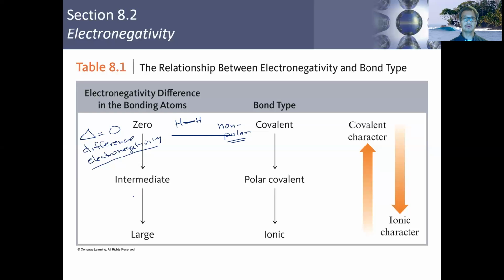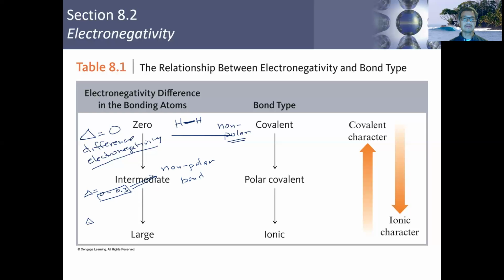The bond is going to be polar or non-polar. Now, if the electronegativity difference is greater than 0, say between 0 and 0.3, and again, the range here is somewhat arbitrary, but not quite, we say that this is still going to be a non-polar bond. So even though the electronegativity difference is greater than 0, if the range is between 0 and 0.3, we continue to call that a non-polar bond. So, non-polar covalent bond between 0 and 0.3.